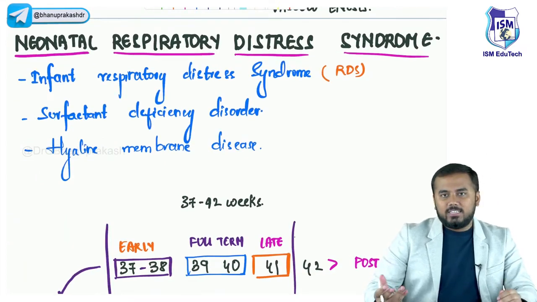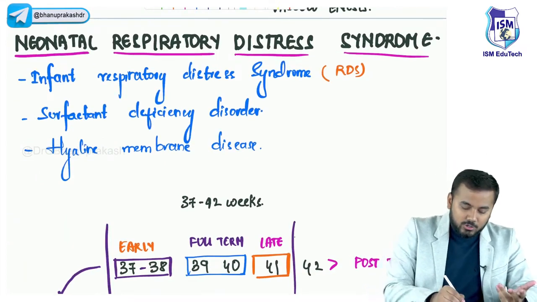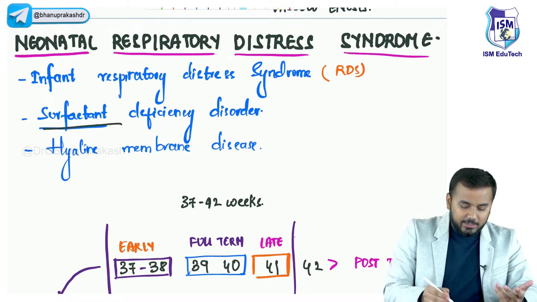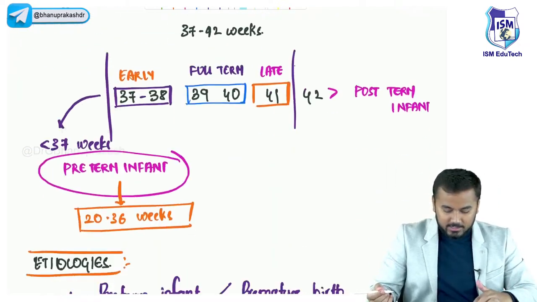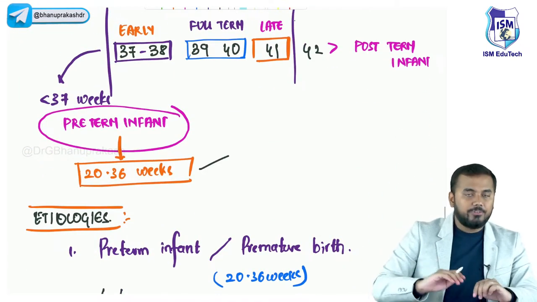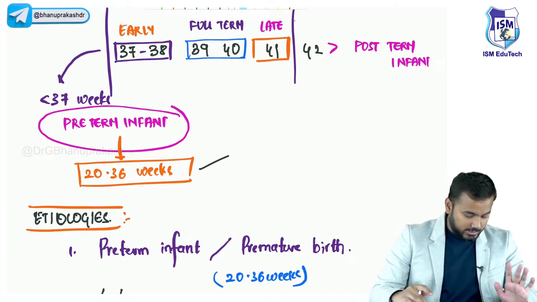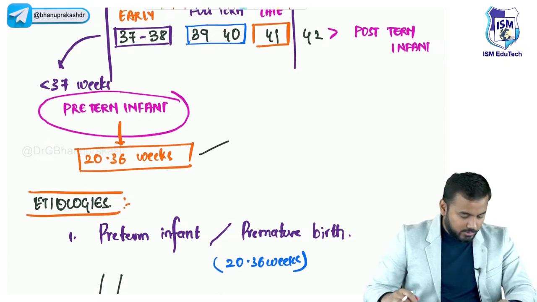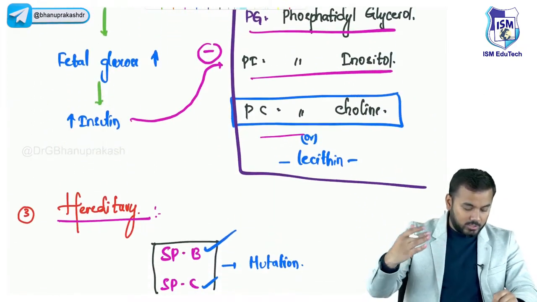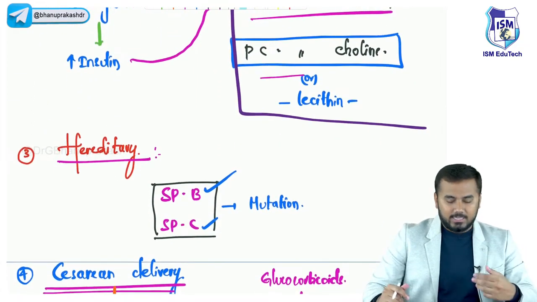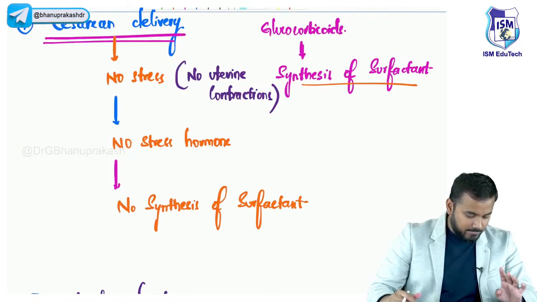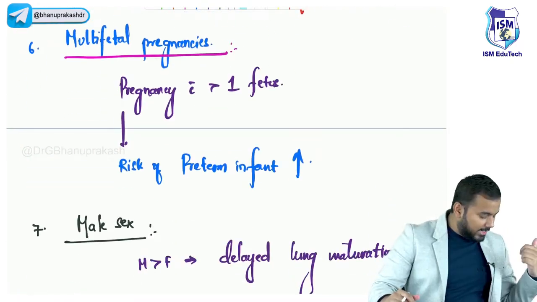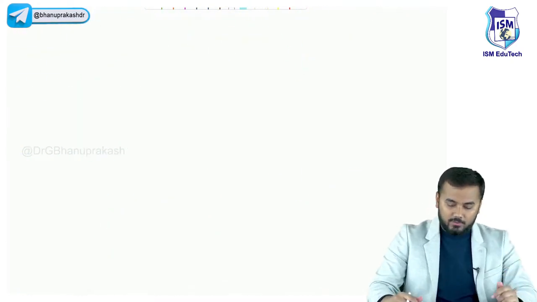So this is all we discussed. I hope now you understood why surfactant deficiency would lead to this, why it is called hyaline membrane disease. Any baby that is born between 20 to 36 weeks is called a preterm. Guys, all of you understood this topic, whatever I've told you? Before we switch to the next topic, cerebral palsy, all of you understood this? Give me a green signal so that I'll start discussing the next topic.